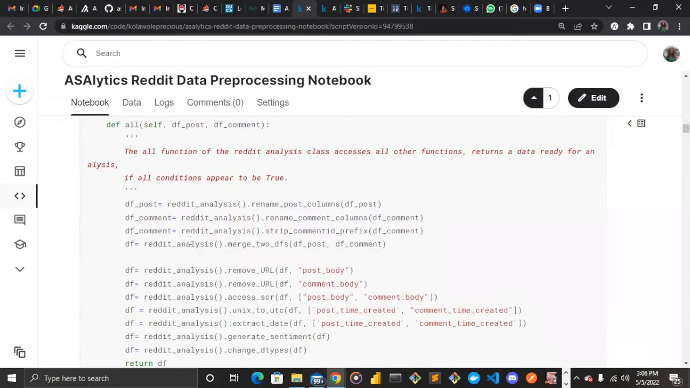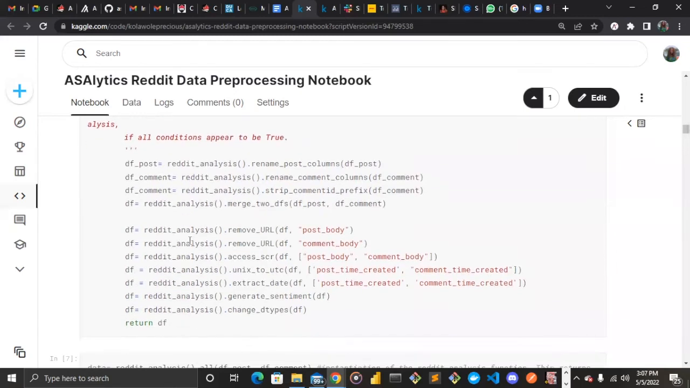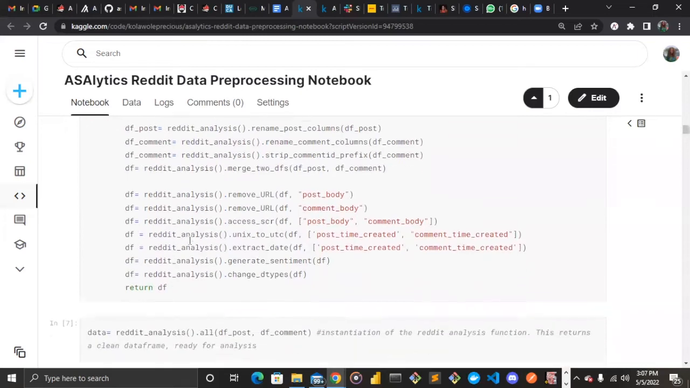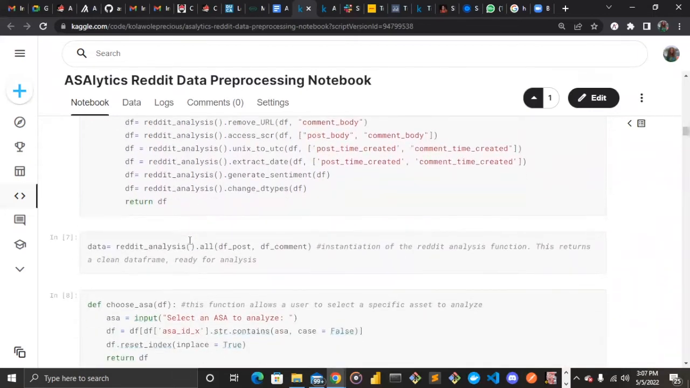The all function here takes in the entire set of functions in our Reddit analysis class and accesses each of them with the respective data entity they require. Once all these conditions are coming out positive, it returns the data frame back in its clean format.